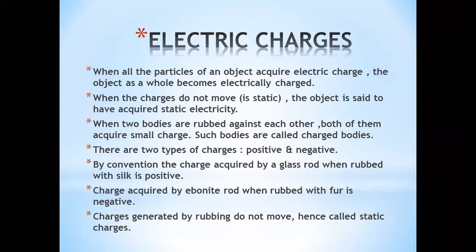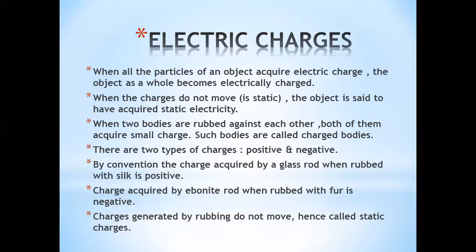That means the plastic comb or the hair, both are getting charged, and such bodies are termed as charged bodies. By convention, there are two types of charges, positive and negative.